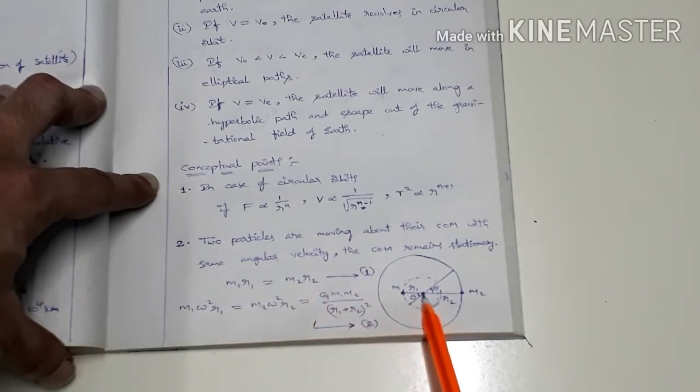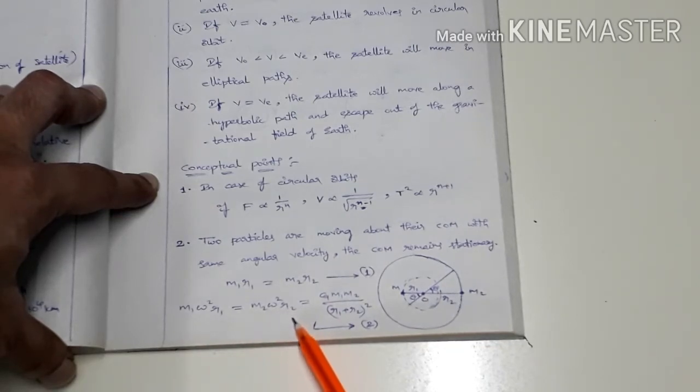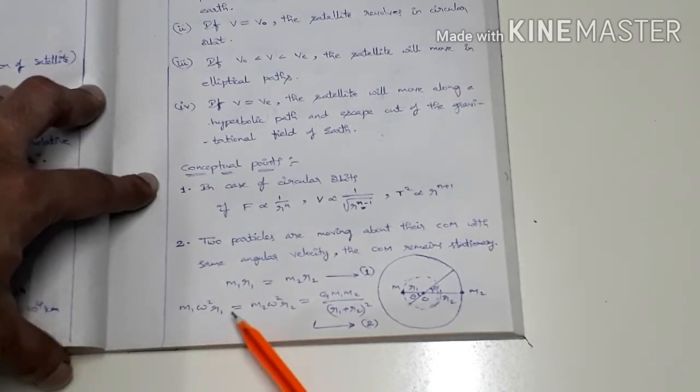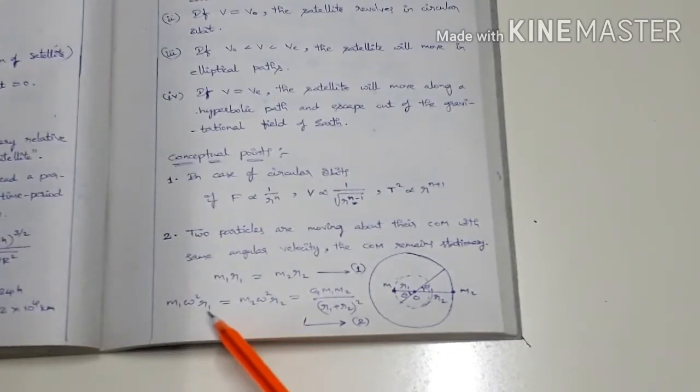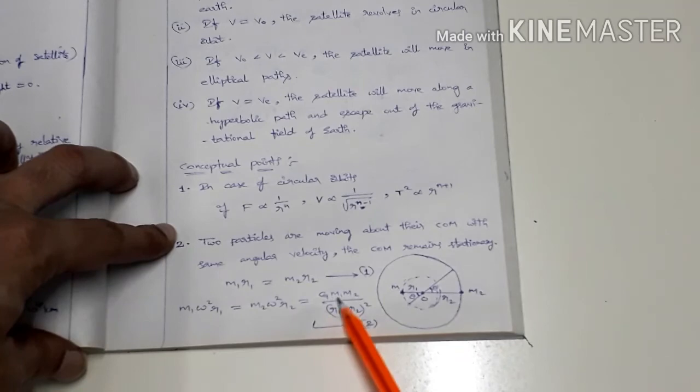Here r1 is the distance of m1 from the common center of mass, and r2 is the distance of m2 from the common center of mass. So m1 r1 equals m2 r2. This is equation 1. Next, m1 omega square r1 equals m2 omega square r2. What is m omega square r? It is the centripetal force. So this equals G m1 m2 by (r1 plus r2) whole square.